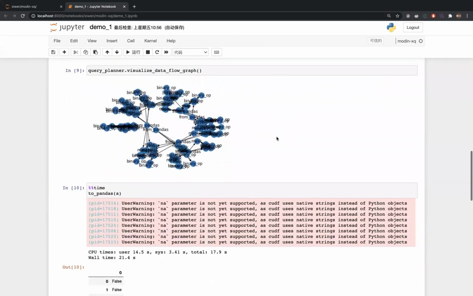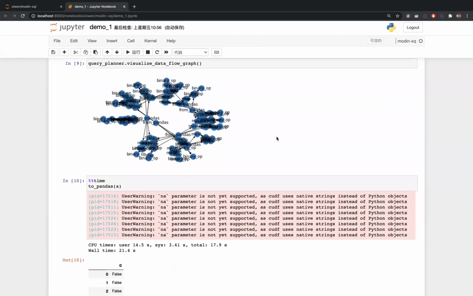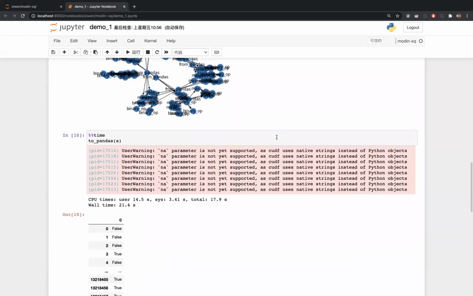So next, we execute this line of code to pandas. We explicitly tell MODIN-XQ to materialize this variable A. And as you can see here, the latency is 20 seconds, which is relatively long because we need to first load the data and then run the computation.